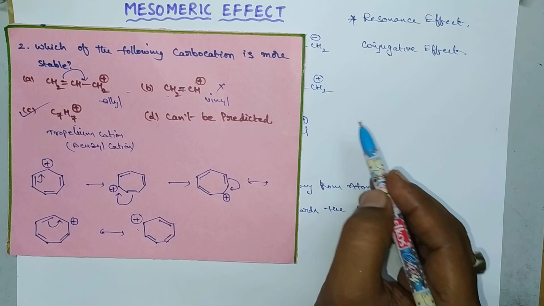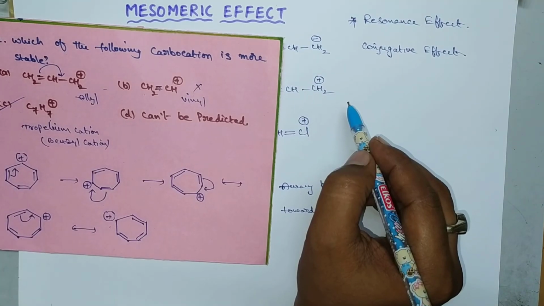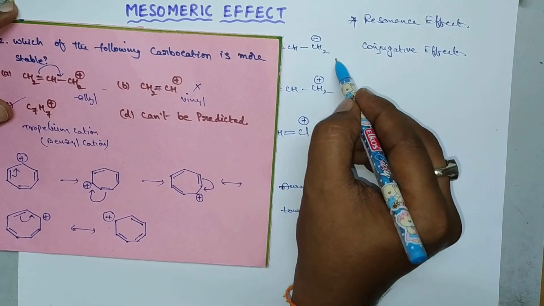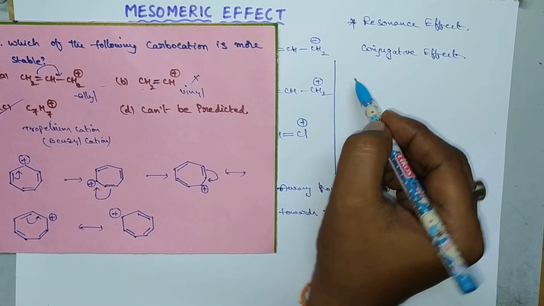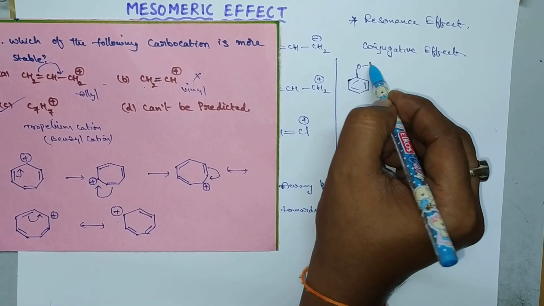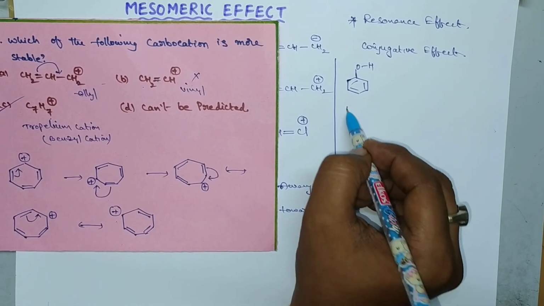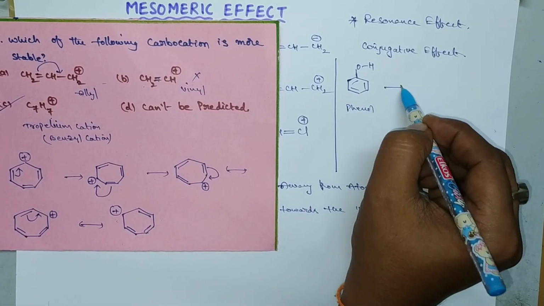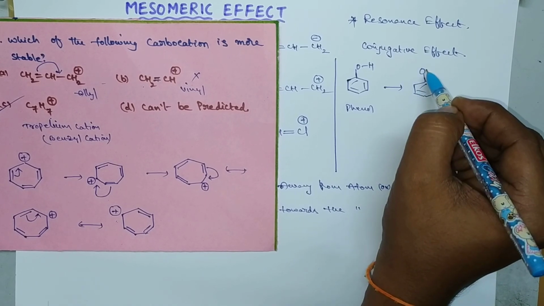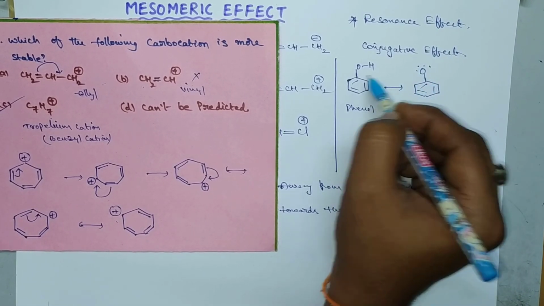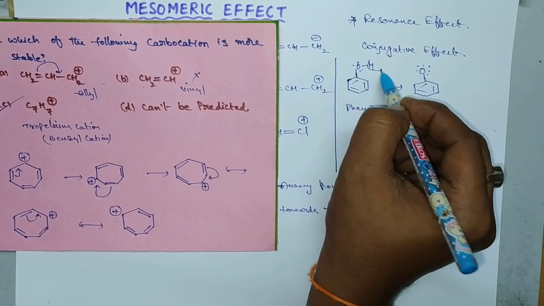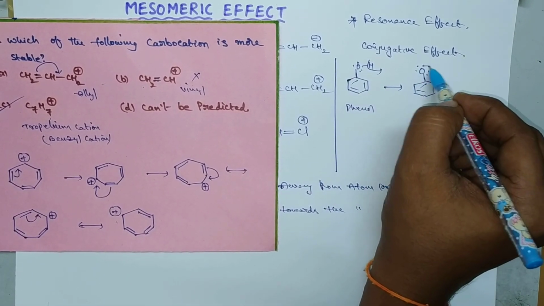So here is a small question for you. Does the phenoxide ion exhibit mesomeric effect or not? Here it is phenol. So this is phenol. If OH is present on benzene ring, that is called phenol. So by losing H plus ion, it forms phenoxide ion, O minus. Generally two lone pairs are there. By losing H plus ion, it becomes 3 lone pairs. So this is called phenoxide ion.